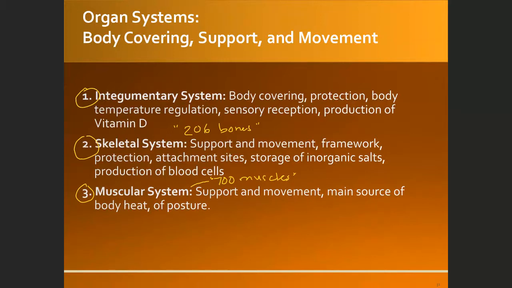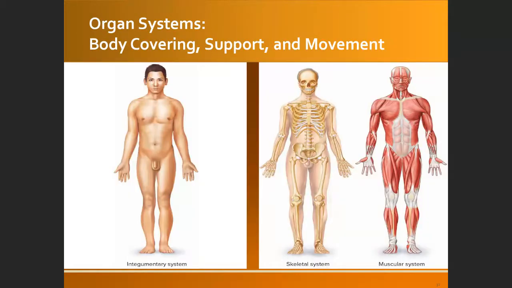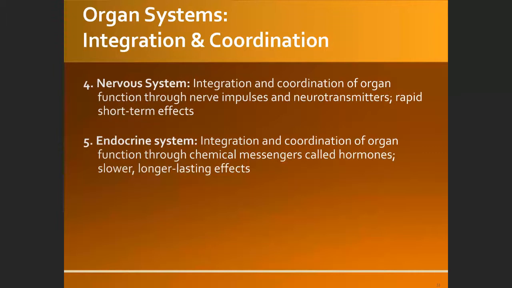You can see this integumentary system, skeletal system, muscular system, and the nervous system, which consists of three main organs: the brain, spinal cord, and the nerve.